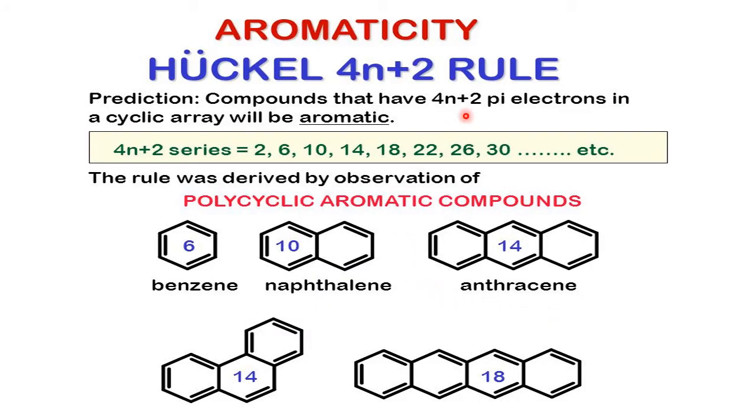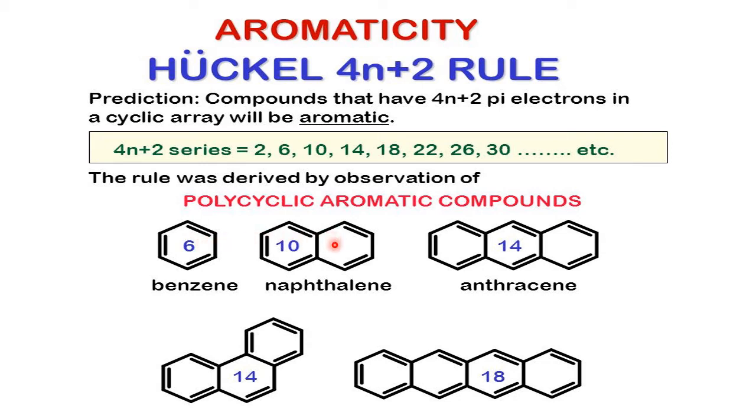Huckel's rule of 4n plus 2 pi electrons. This is taken keeping in mind that they should have either 2 pi electrons, 6 pi, 10 pi, not in between, then 14, 18, 22, 26, 30 and so on. Only these are allowed for 4n plus 2 pi electrons by Huckel. This is benzene. In Huckel's rule 4n plus 2, n equals 0, 1, 2 and so on. Now n equals 1 here, so 4 into 1 plus 2, 6 pi electrons.